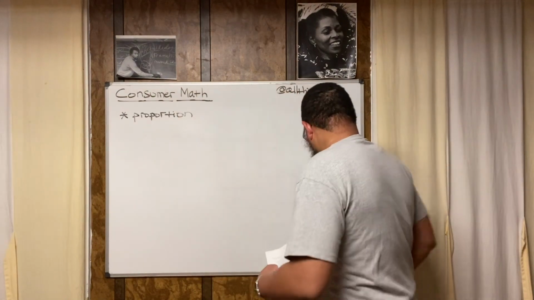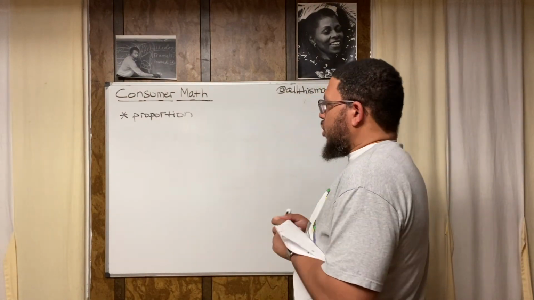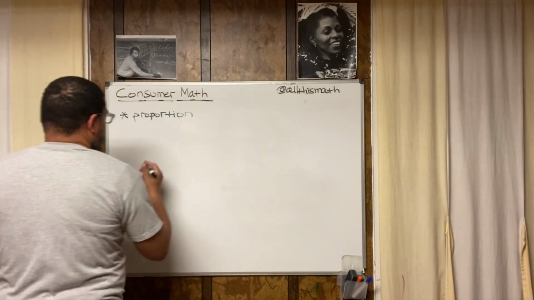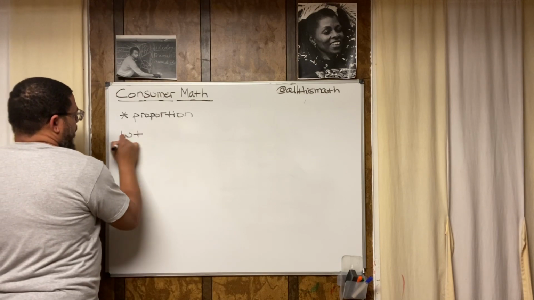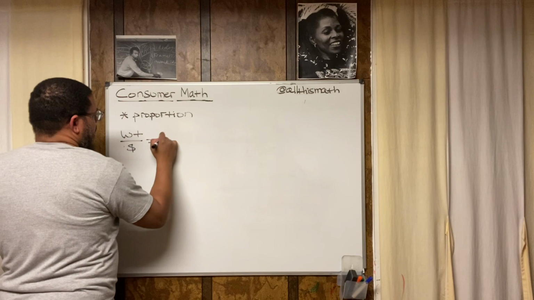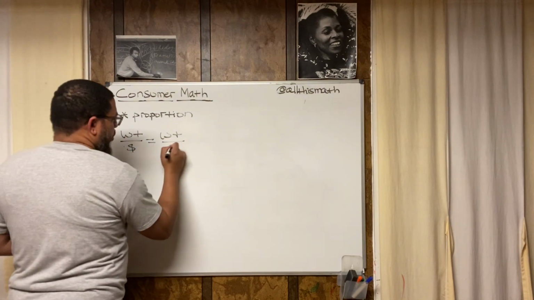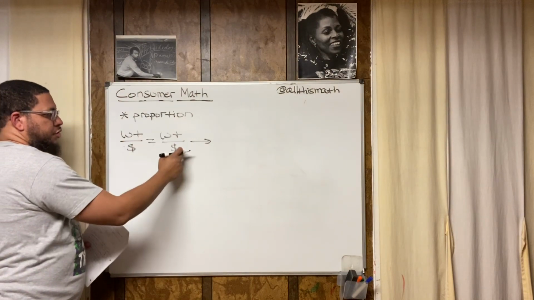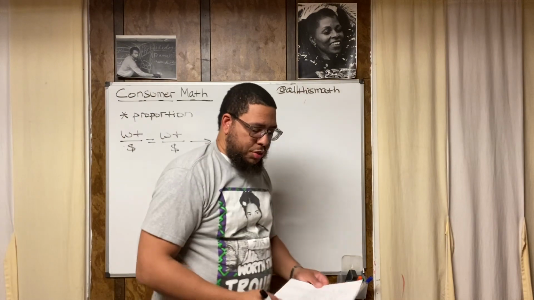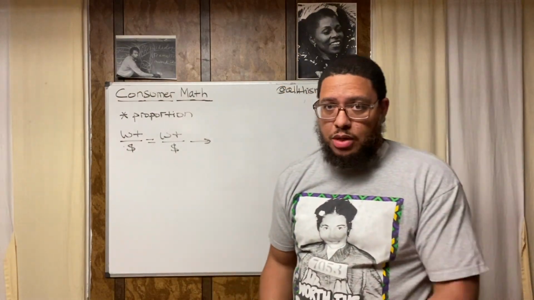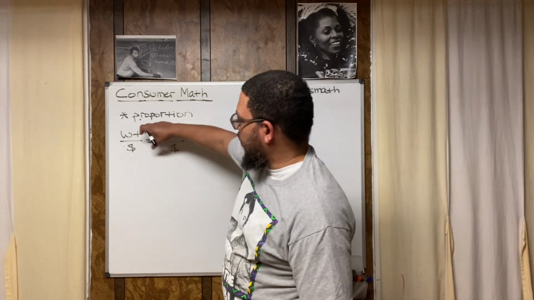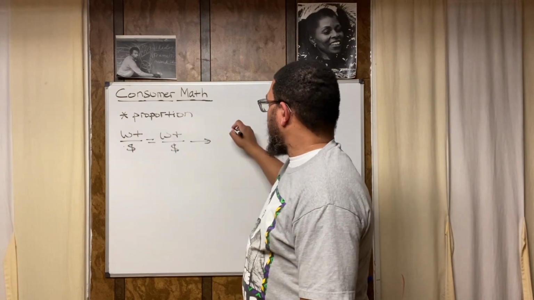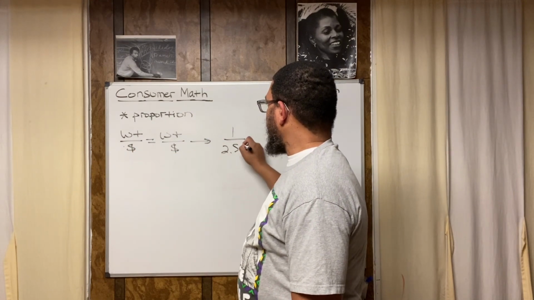So let's first write weight over cost. That's our proportion. And whenever you see problems like this, you'll be able to set them up like this too. So we got weight over cost is equal to weight over cost. I put the dollar sign for cost, just so you know. So the weight of the fish divided by the cost is equal to the weight of the fish divided by the cost. Now, based on this problem, we know we can get a pound for $2.54. So that's the relationship between this and this. 1 pound, $2.54. So we got 1 over 2.54.